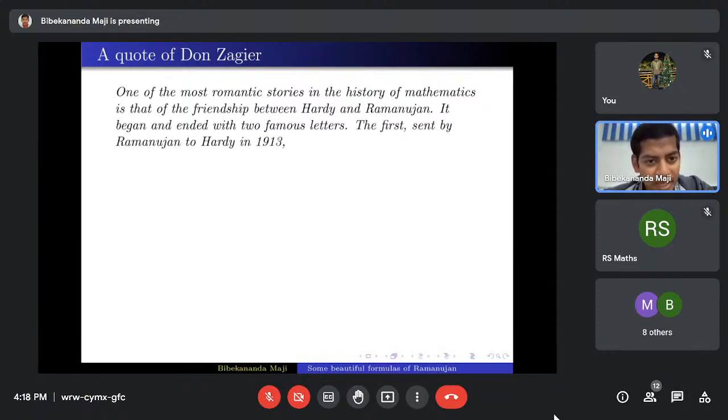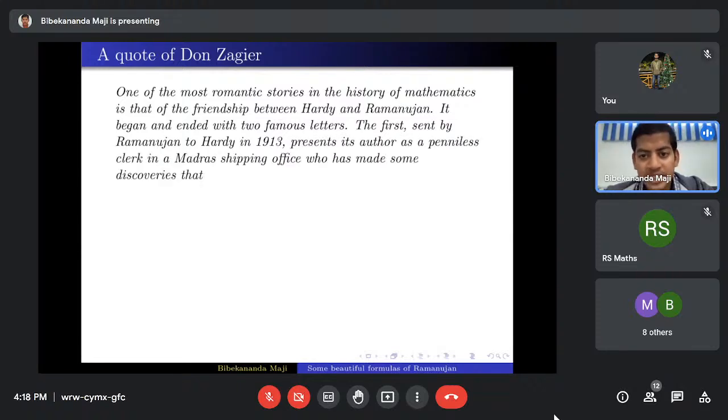The first, sent by Ramanujan to Hardy in 1913, presents its author as a penniless clerk in a Madras shipping office who has made some discoveries that are termed by the local mathematicians as startling. He had shown his formulas to local mathematicians, but they were not able to understand all of his results.